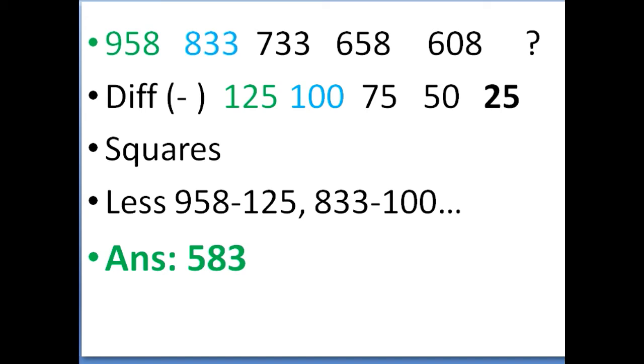Now you see how they have arrived at the problem. It is very easy, no? Automatically the next number, no? After 550 it will be 25. 958 minus 125, and 833 minus 100 is 733. So 608 minus this, the answer is 583. Good.